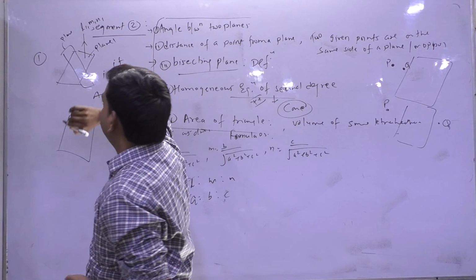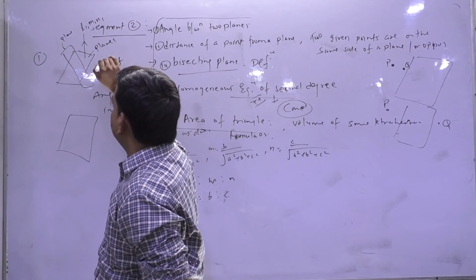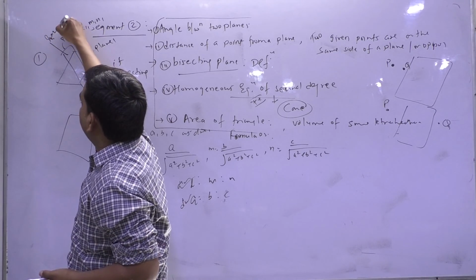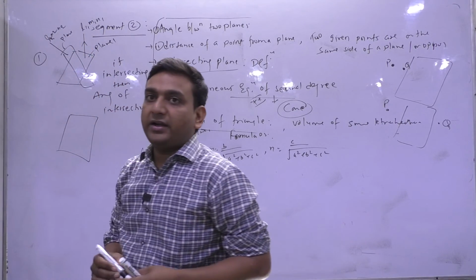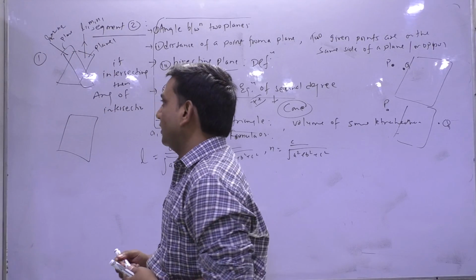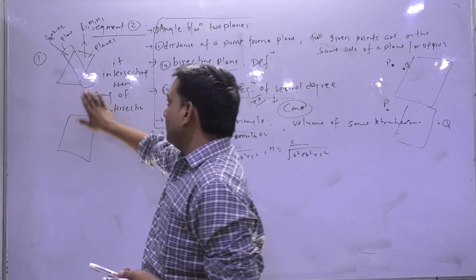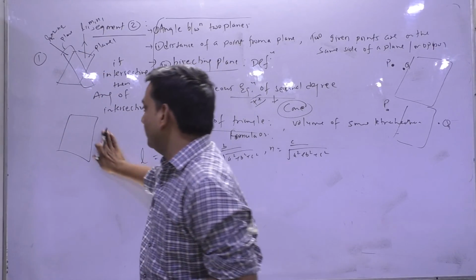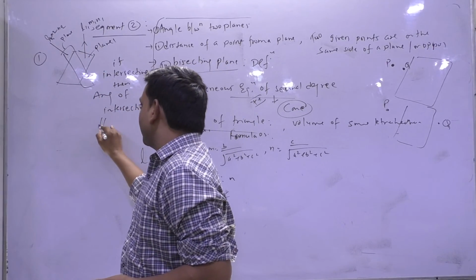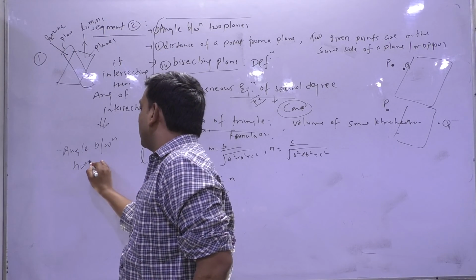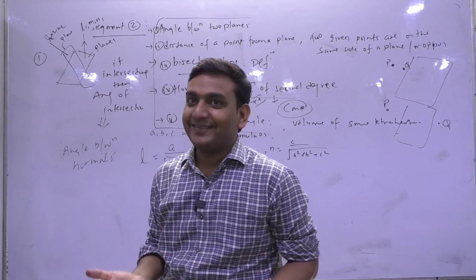Suppose L1, M1, N1 are the DRs of this plane, and L2, M2, N2 are the DRs of this other plane. Now to find the angle of intersection between these two planes, what can I do? The angle between the normals is the same.